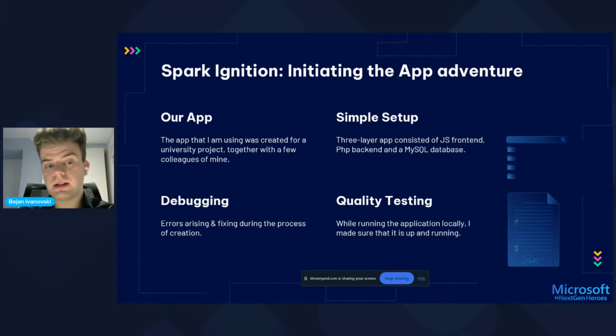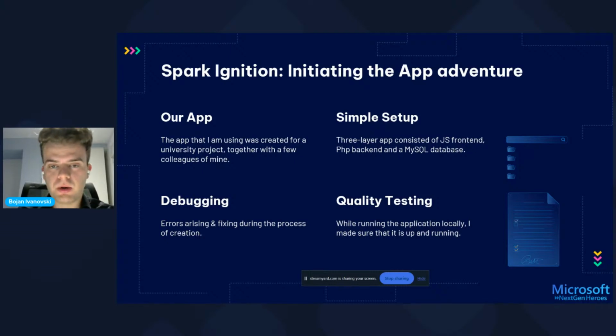For the debugging part, we experienced pretty much different errors, and some fixing during the whole process of making, because it's a live thing. It causes errors, and at that time we were learning how to do that. Some of us were experienced, some of us were not. But at the end, we made that application, and we ran it locally, and made sure that it was up and working properly.